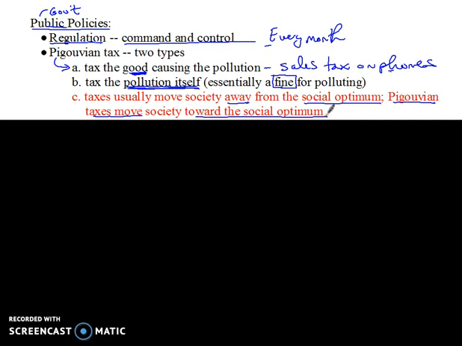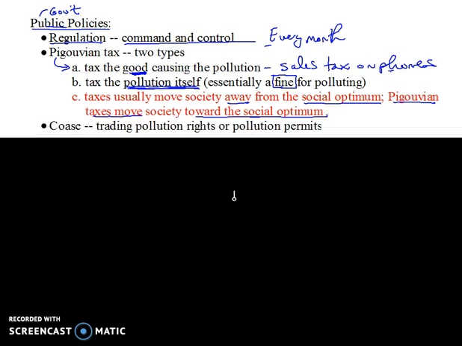So in this case, the tax is actually creating efficiencies in the market. There were already inefficiencies. There was already a market failure, a negative externality, and we fix it with the tax that moves us closer to the social optimum. And I've talked about this on other videos in this playlist.